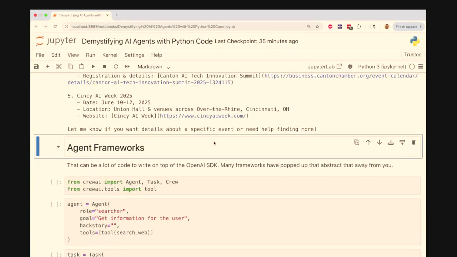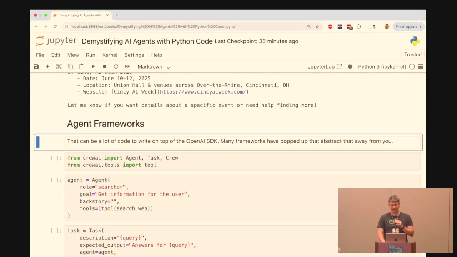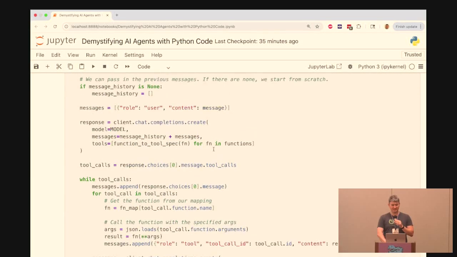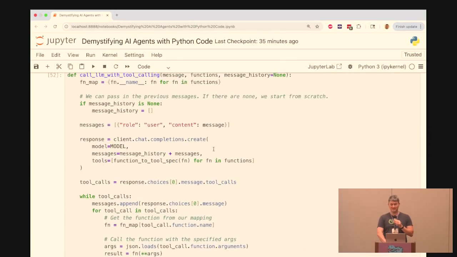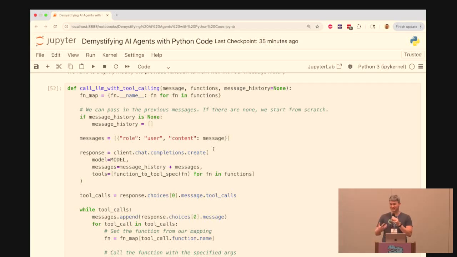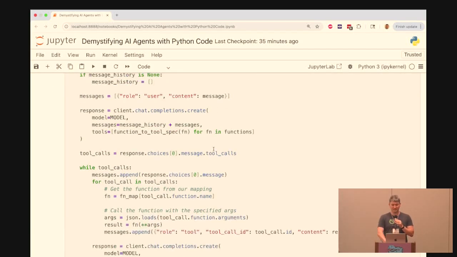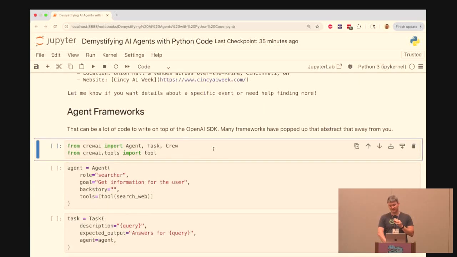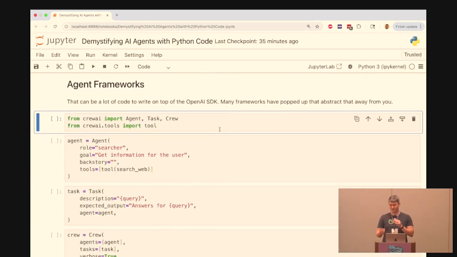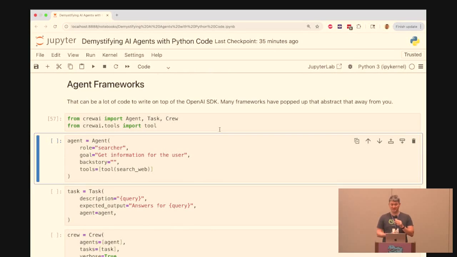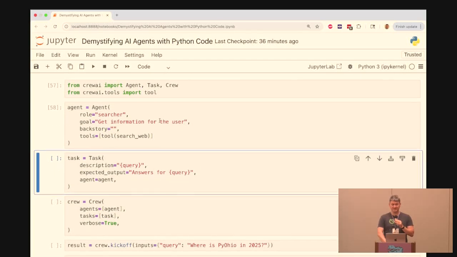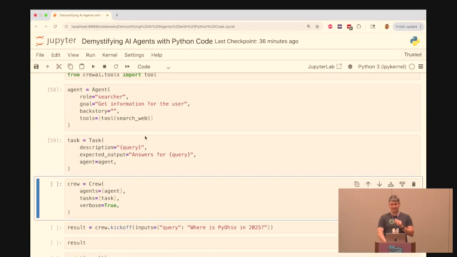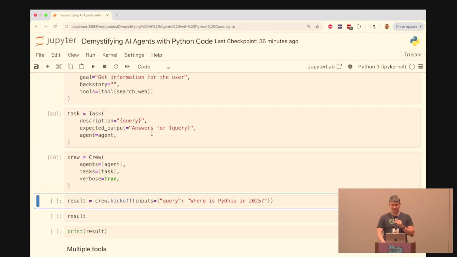So moving on to agent frameworks. That was a lot of code, right? Even this function, it's not terrible, but you wouldn't want to write this every time you write an agent. It's good for understanding what we're doing, but you don't want to write it out every time. Luckily, there are some great Python frameworks that work on top of this basic OpenAI SDK. The one I'm going to show you is called CrewAI. Basically, I can set up my agent, I can give it a tool, and then I can give it a task, and I run it.